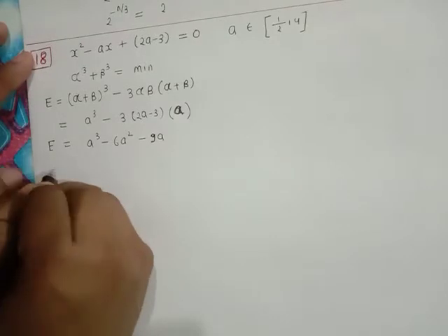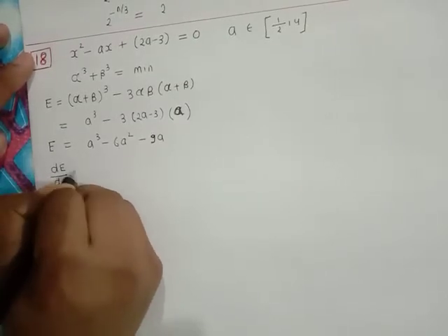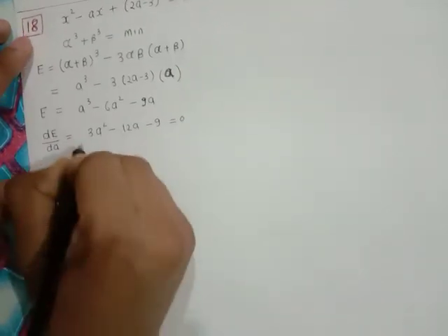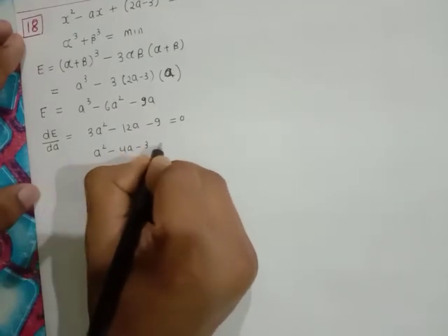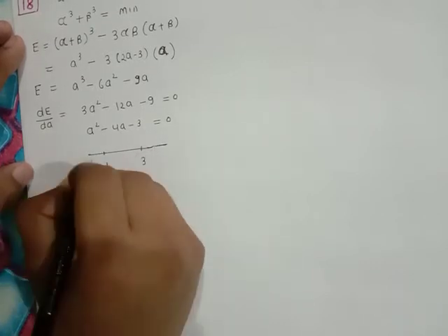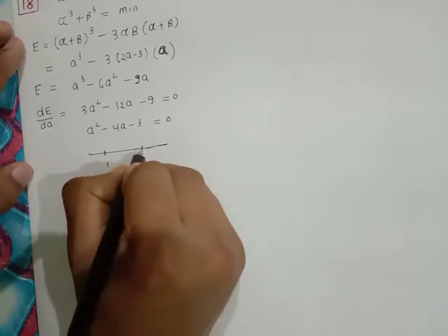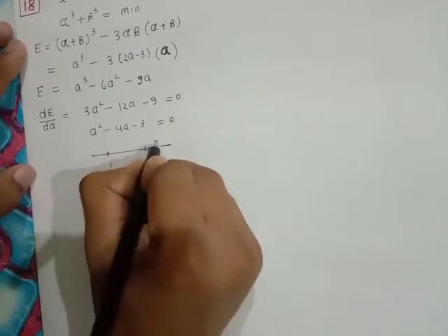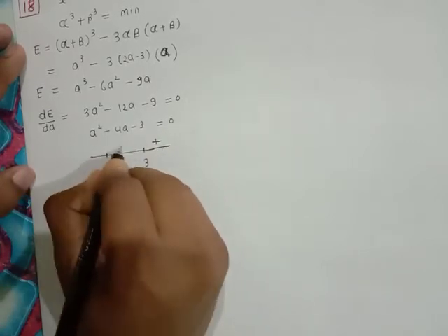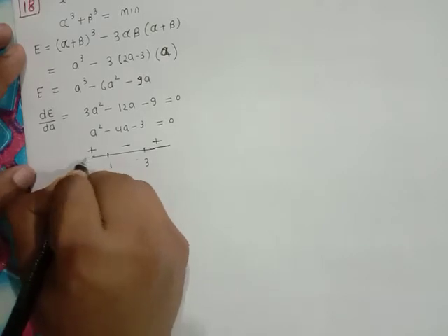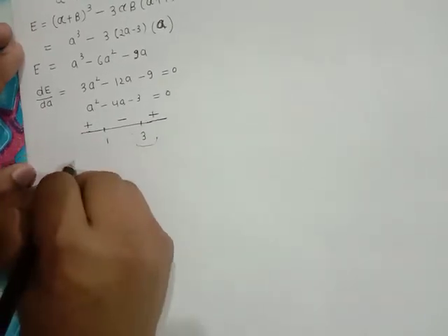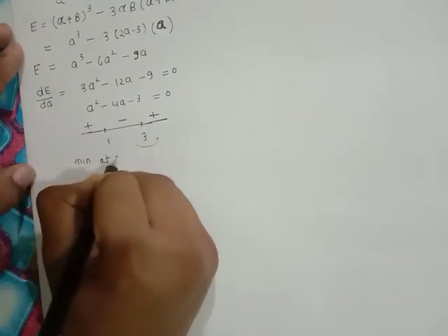For minima or maxima, dE/da should be 0. So it becomes 3a square minus 12a minus 9 equal to 0. From here we get a square minus 4a minus 3 equal to 0. So from this we get two values of a, 1 and 3. Now let's see the values in between these two will be negative. Taking a value more than 3, it is positive, in between this range it is negative, and taking less than this is also negative. The sign is changing here from minus to plus, so minima will exist at a equal to 3.